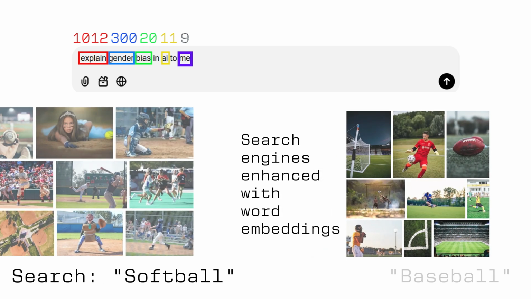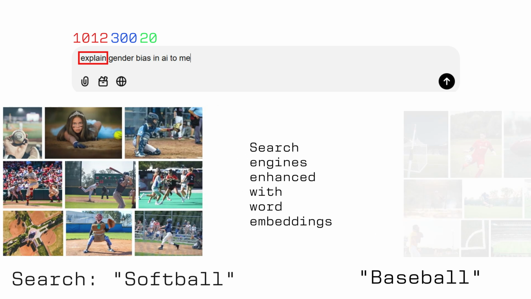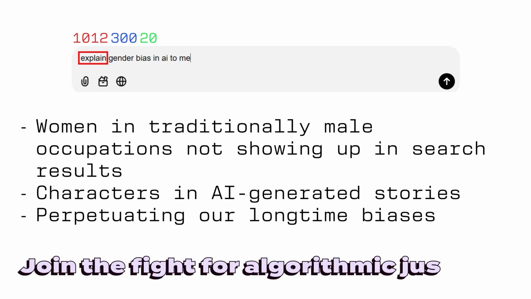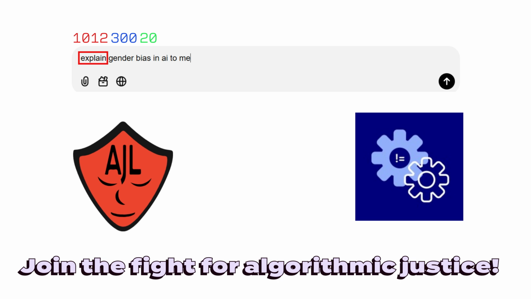But there are solutions. Researchers are finding ways to mitigate and reduce bias without losing information. Nonprofit organizations like the Algorithmic Justice League and Girls for Algorithmic Justice are also advocating for equality. It is our job to ensure that large language models go through a rigorous bias testing process before being released to the public and being used in any decision making capacity.